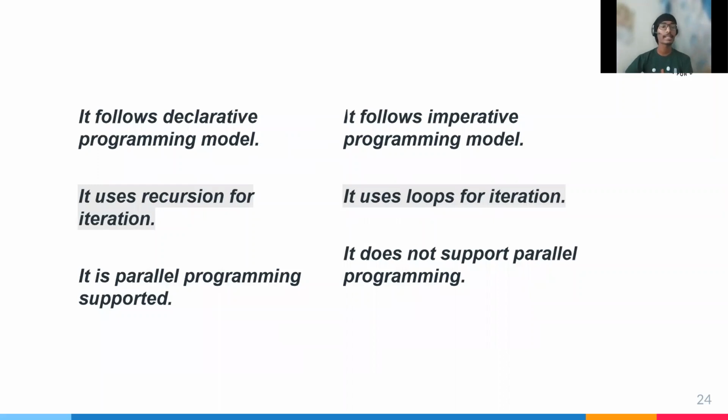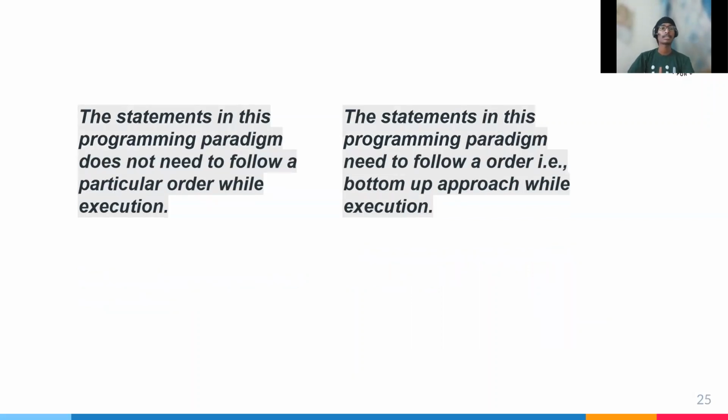Functional programming follows the declarative programming model. Object-oriented follows the imperative model. It uses recursion for iteration, while object-oriented uses loops for iteration. Functional programming supports parallel programming, but object-oriented does not support parallel programming. The statements in a functional program do not need to follow any particular order while executing.